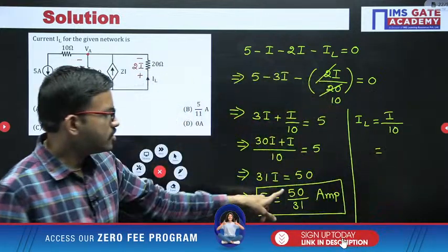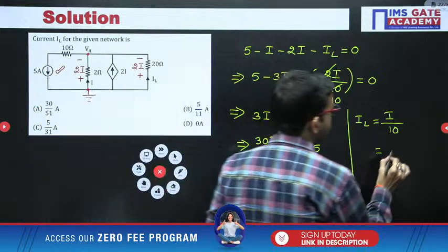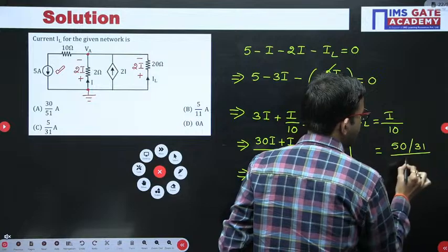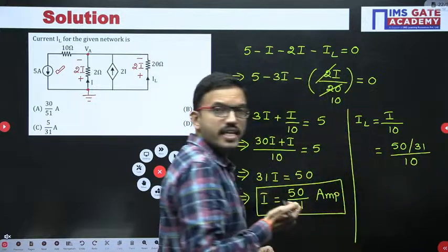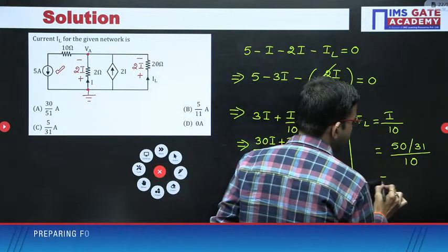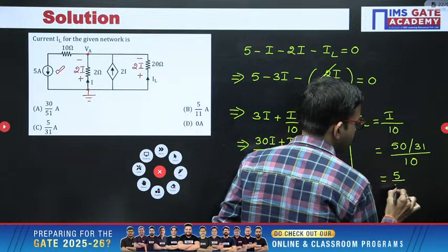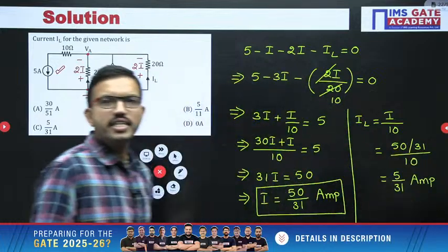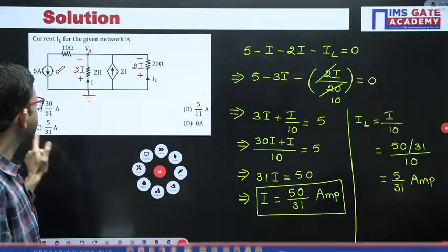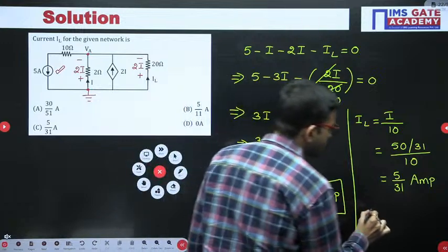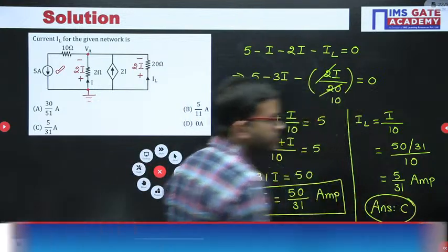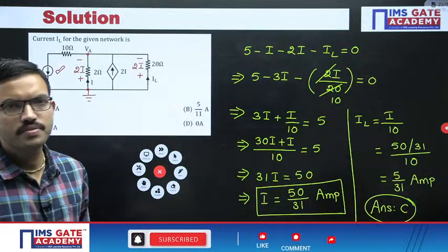Here I value is 50 by 31 divided by 10. That means here the 10 is getting cancelled, right. So that means you are getting 5 by 31 units, ampere. 5 by 31 ampere, that is there in option C. Option C is the correct answer for this question. Okay, I hope it is clear for everyone.